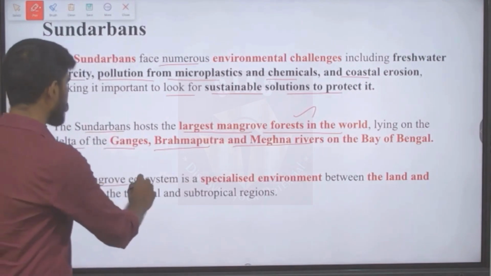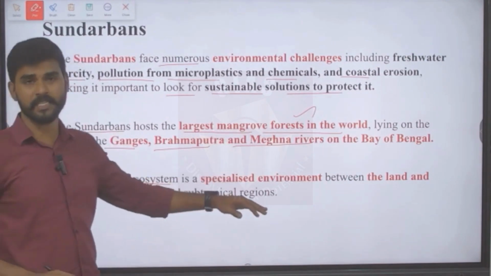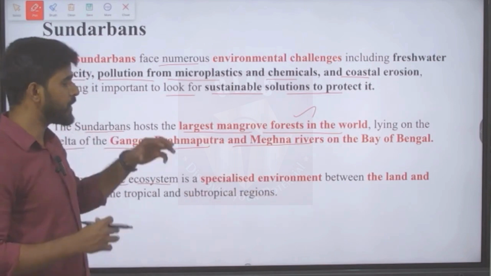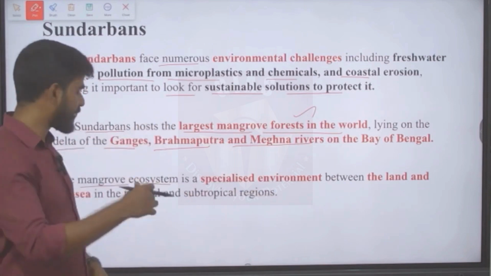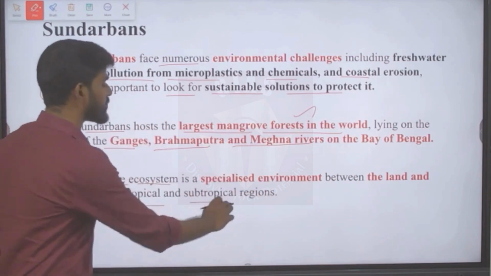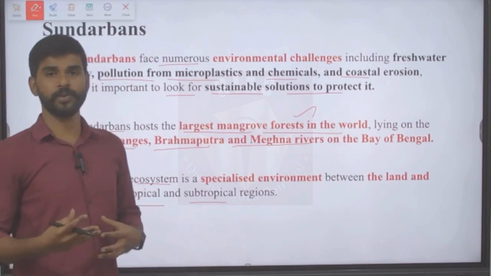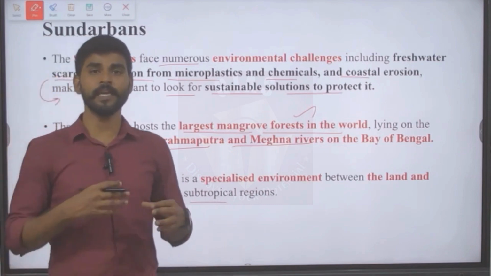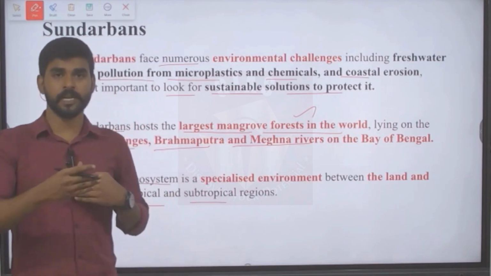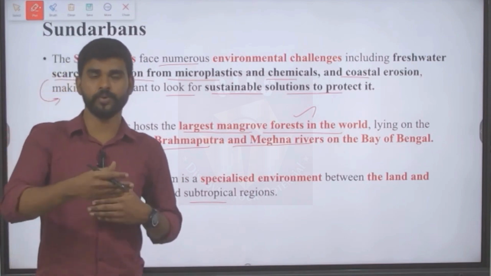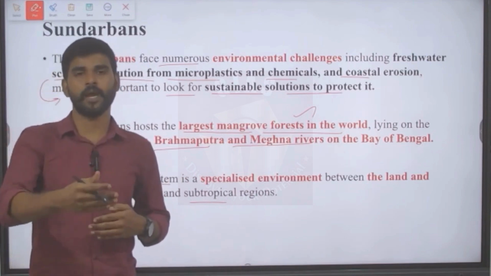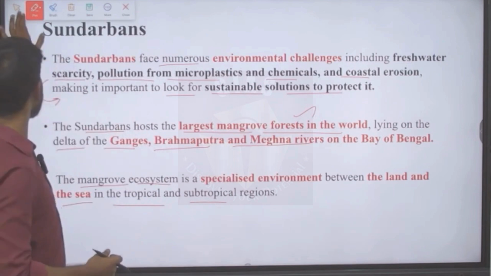And what is a mangrove ecosystem? It is a specialized ecosystem lying between the land and the sea in tropical and subtropical regions. Thus, the mangrove ecosystem can also be considered an ecotone, a transition zone from terrestrial to aquatic. This is what we need to know here.